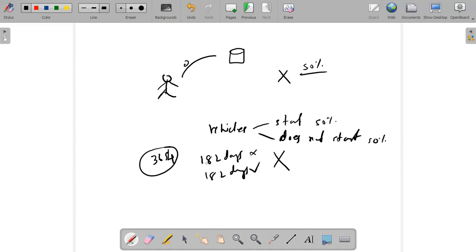When you are having a vehicle at home, the majority of the times it will start. Majority of the times for the majority of the people. Of course, if you are having a very old vehicle, it may not start. Then it will not start at all. It is again not going to be 50-50.